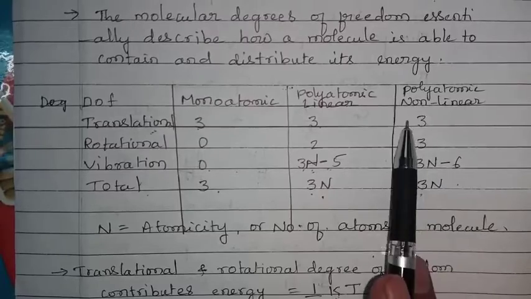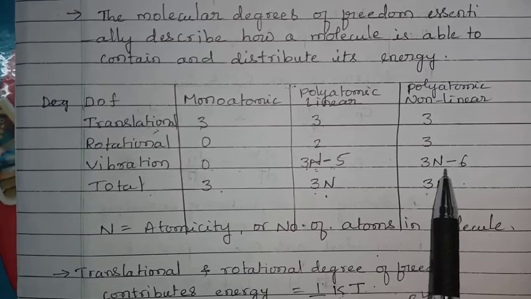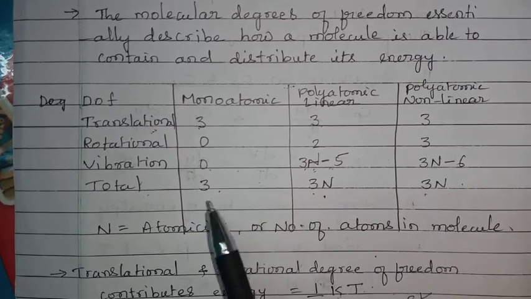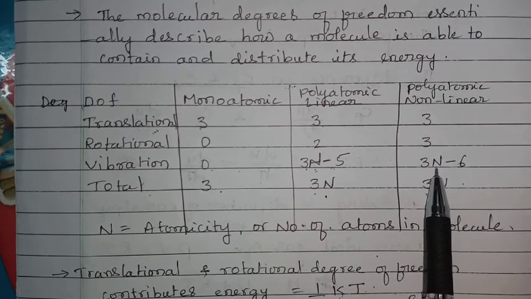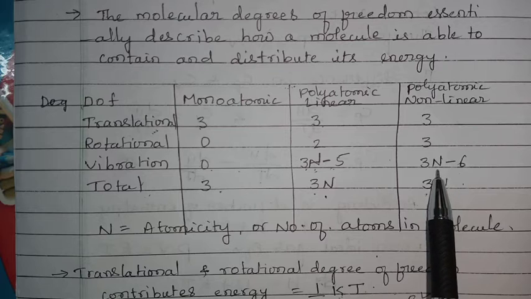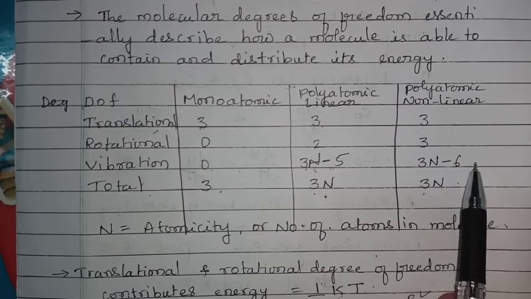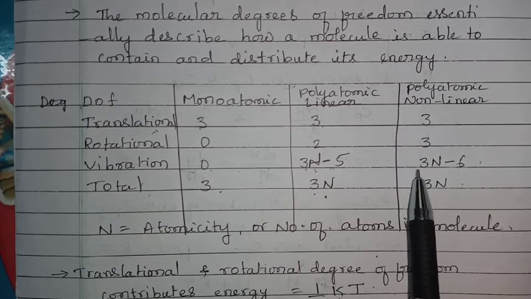If the polyatomic molecule is non-linear, it means the molecule is angular. In that case, the vibrational degree of freedom is given by 3n minus 6. For example, if we take water, which is a non-linear molecule, number of atoms is 3, so 3 into 3, that is 9, 9 minus 6, that is 3. It means the water molecule can vibrate in 3 different ways.